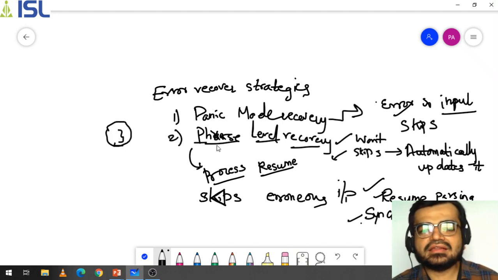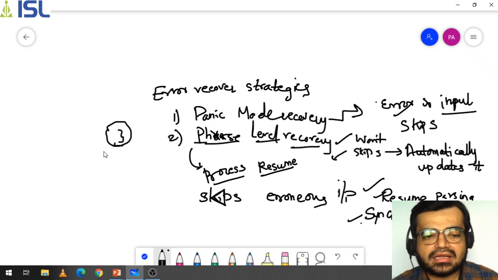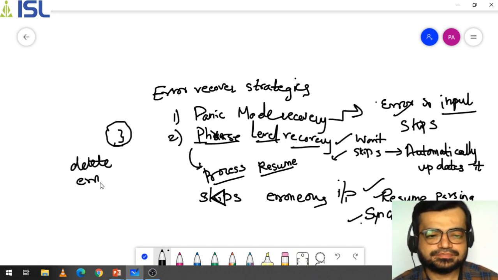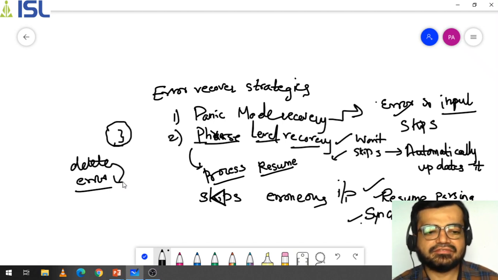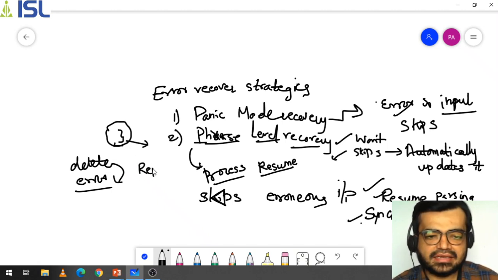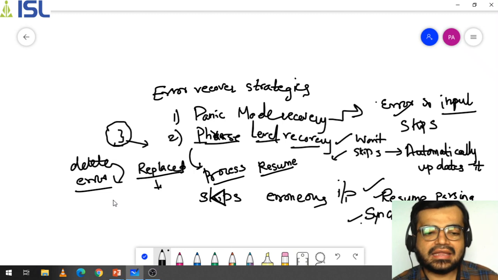So phrase level can delete some symbols if it finds they are not useful. It can replace, it can delete, or else it can add a symbol.